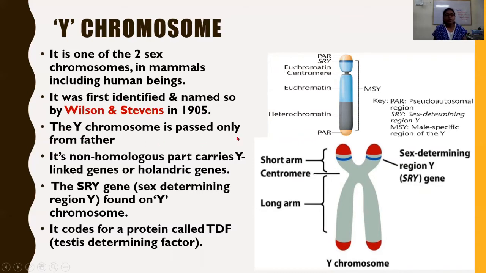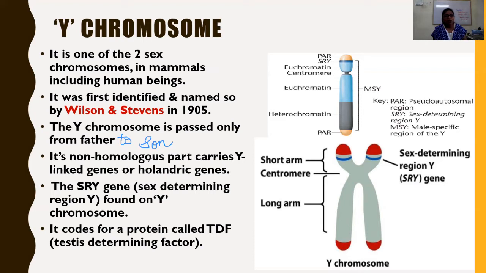The Y chromosome is passed only from father to offspring. We can write it down here: that is father to the son, not all offspring. It is father to son, that is male to male, male to male.